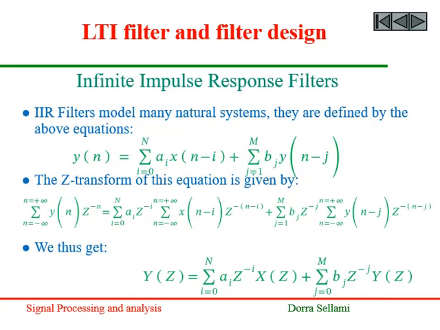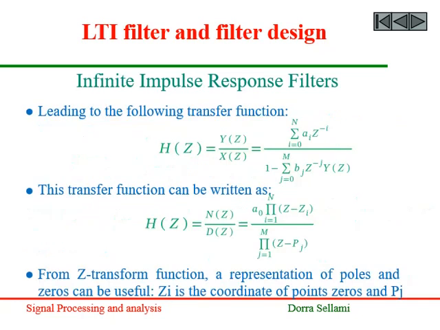And we thus get the expression of the output Z transform versus the Z transform of the input, leading of course to the following transfer function. This transfer function can be written as a ratio of an input polynomial to an output polynomial. From the transfer function, a representation of poles and zeros can be useful. Zi is the coordinate of the zeros and Pj are the coordinates of the poles.